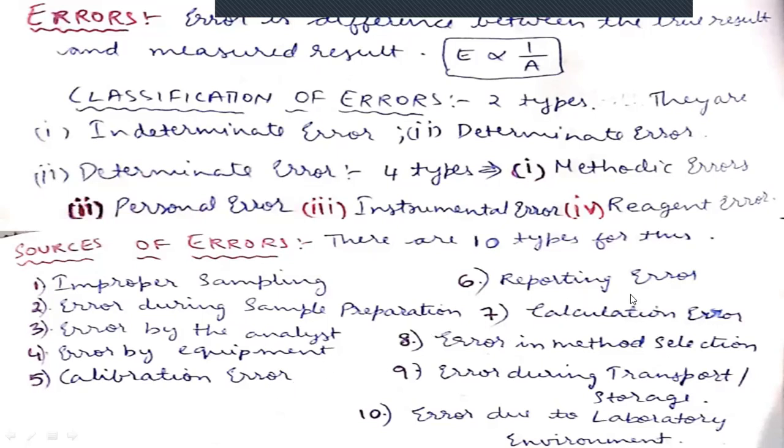And the next one is reporting error. Sometimes we report the result as 2 milligram per ml concentration instead of 2 microgram per ml. Instead of microgram, we write milligram, which gives the error. That is called reporting error. Next, calculation error.